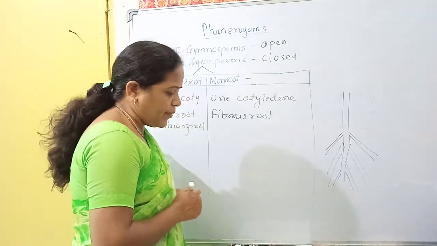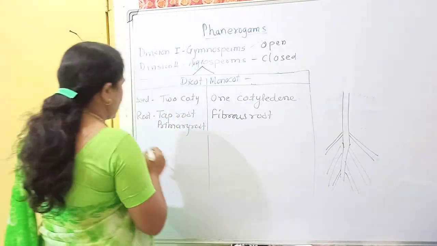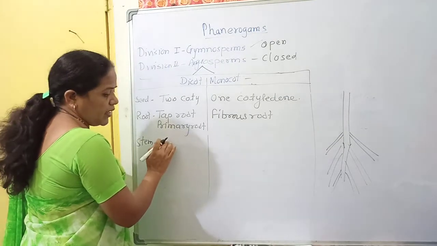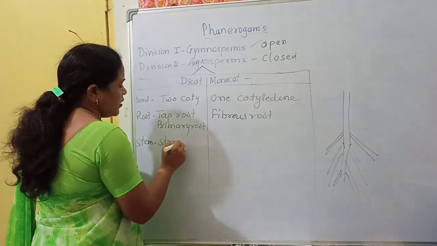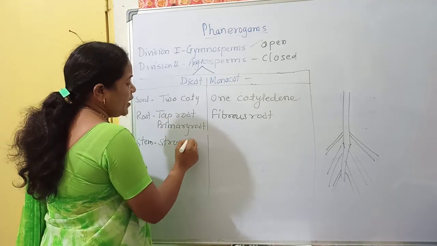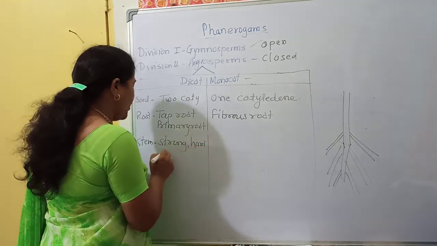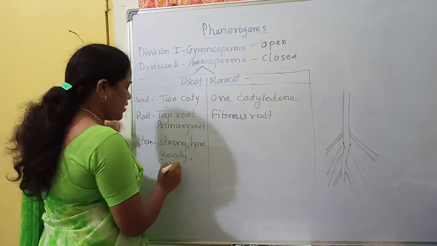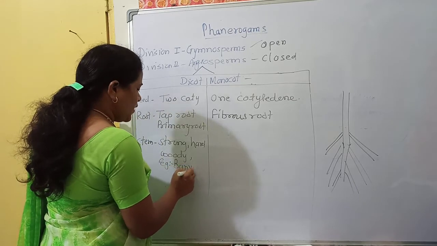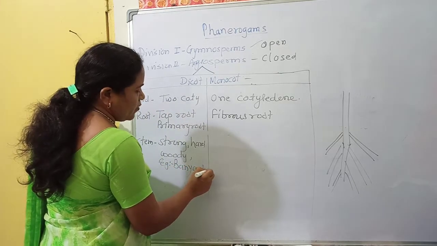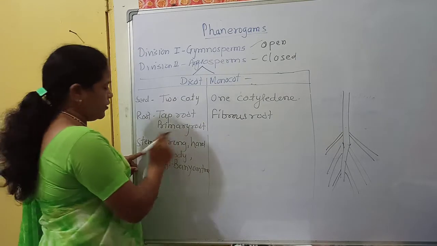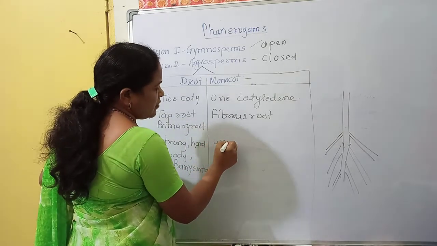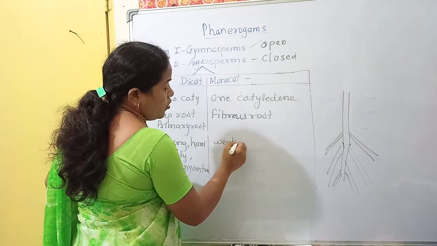Next one is the stem. What is the stem structure of both? The dicot has a very strong stem. It is hard and woody. An example is the banyan tree, where the dicot stem is present. Now, what is the stem of monocot? It is a weak stem. It is also called hollow.